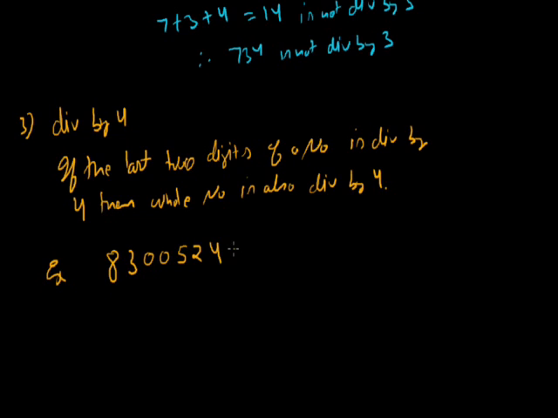This given number is divisible by 4. Why? Because the last two digits, that is 2 and 4, make the number 24, and we know that 24 is divisible by 4. As 24 is divisible by 4, so the given number 8300524 is also